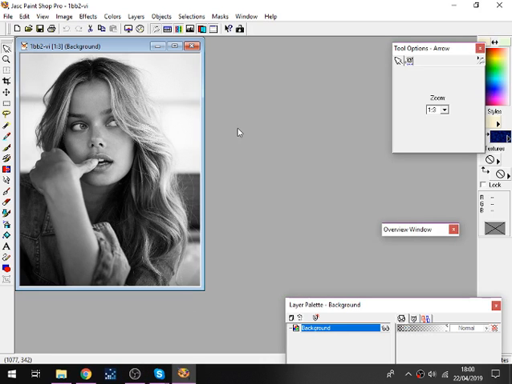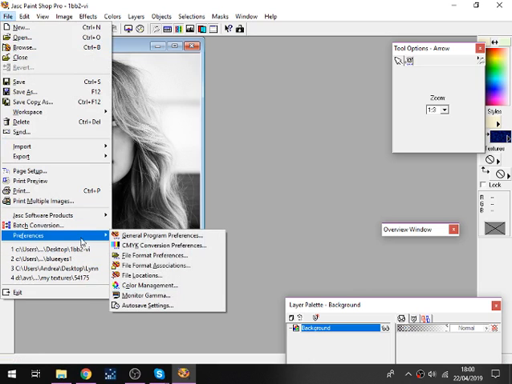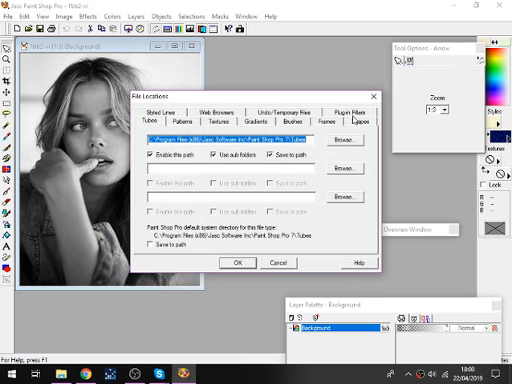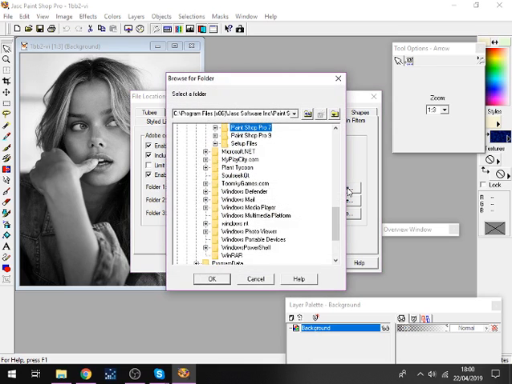Okay, so I kind of know now why it wouldn't be working. So what we've done is we've installed it. So then click down on File, go to Preferences, and you want File Locations. Open that, go to Plugin Filters, Browse, and where are we?